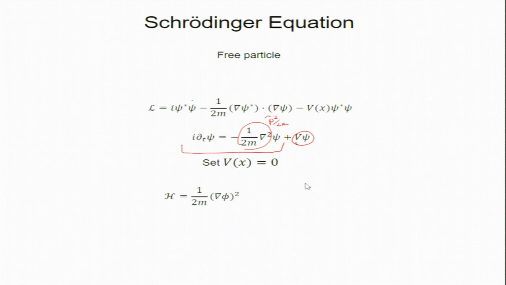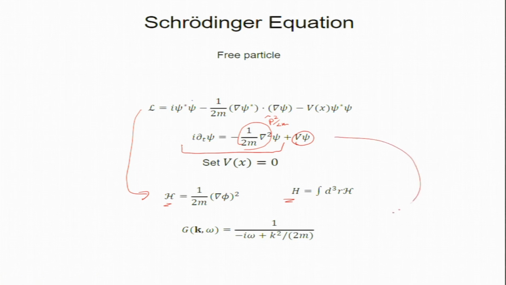So, the Hamiltonian for this system is this, which I derived in the class. From this Lagrangian I can derive the Hamiltonian, and this is the Hamiltonian density. This is the total Hamiltonian over the whole space, and the Green's function we can derive from this equation.